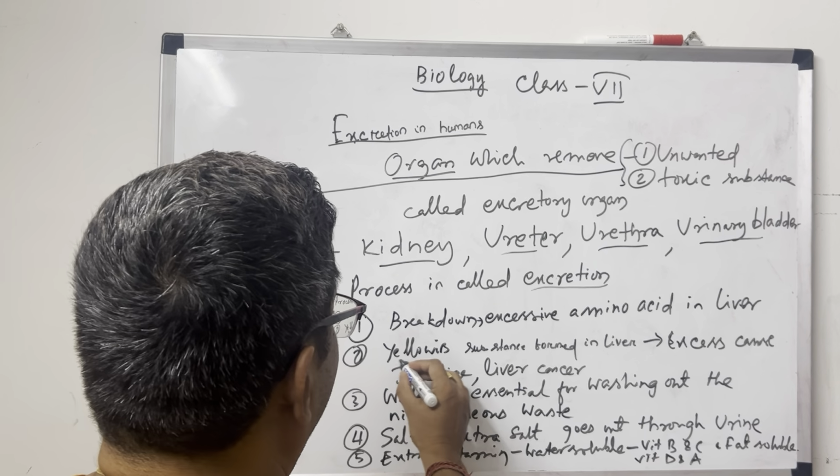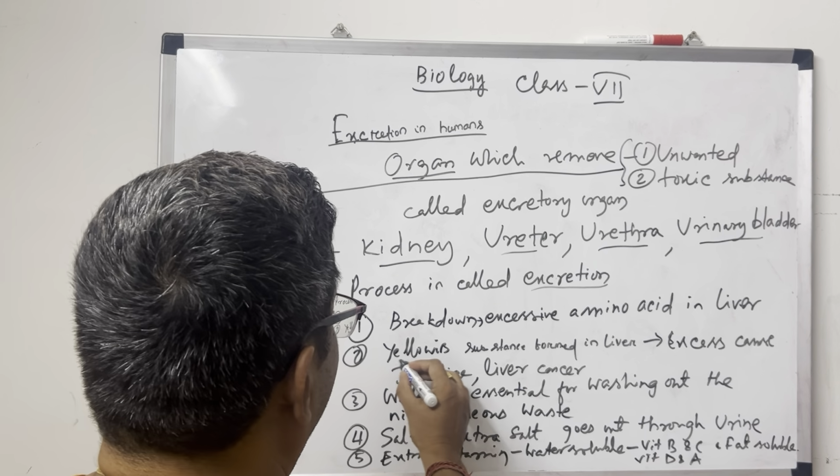When we take saline, you have I think observed that if a person takes excess saline, then the body becomes swollen. Why? The excess water enters inside our body. So what do we have to do? We have to flush out that water along with nitrogenous waste.